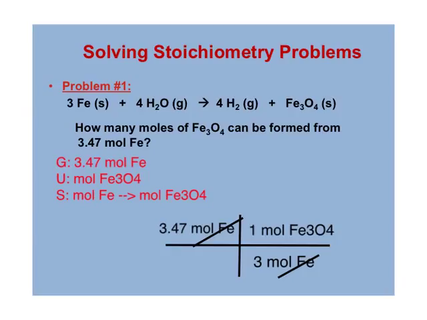Now you're going to do your math. Multiply across the top, divide what's on the bottom, and solve. Now hopefully when you did your math, you got the same thing I got, 1.16 moles of Fe3O4, and I used 3 figures because I was given 3 significant figures. So get all this jotted down, pause the video if you need, and then we'll move on.